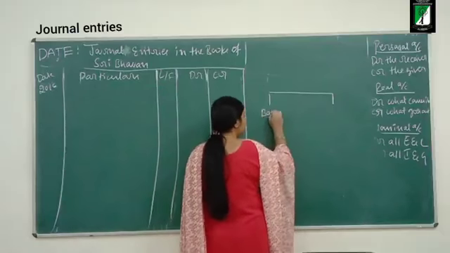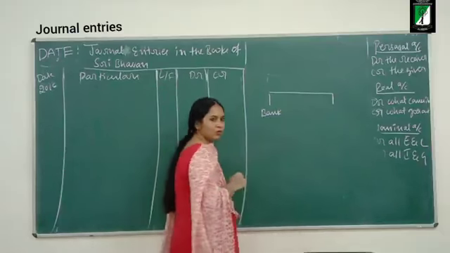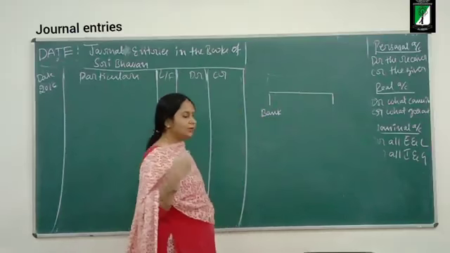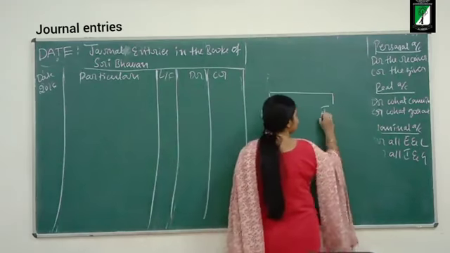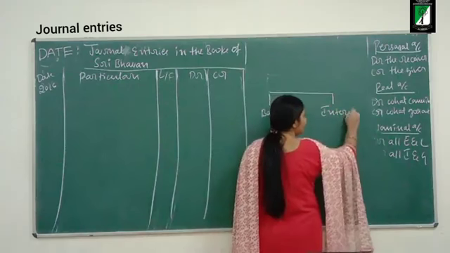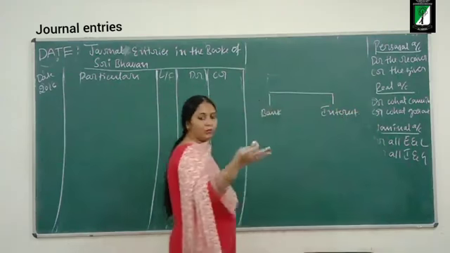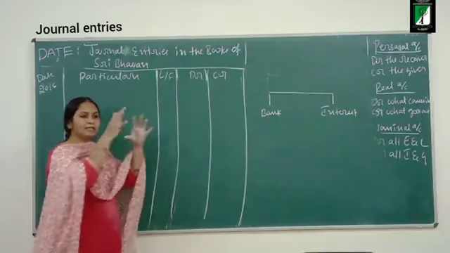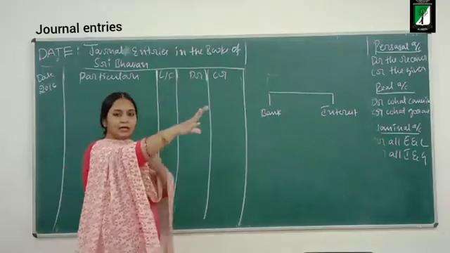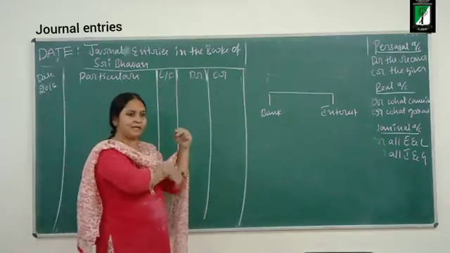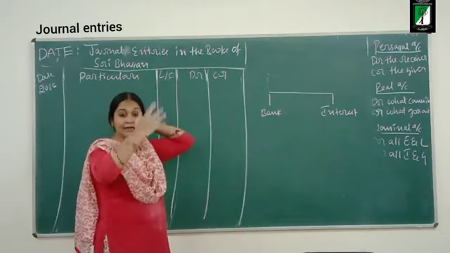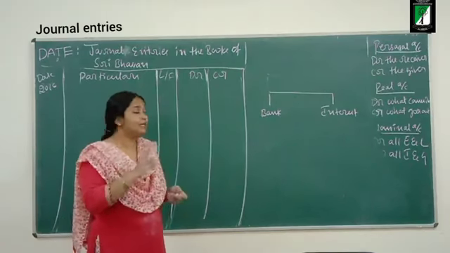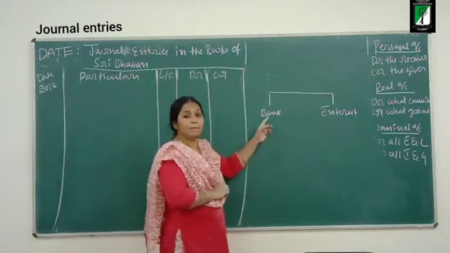Who is taking? Bank. What are they giving? Interest. For example, we had deposited money in some other company. That company is paying interest. It is depositing that interest into our bank account.